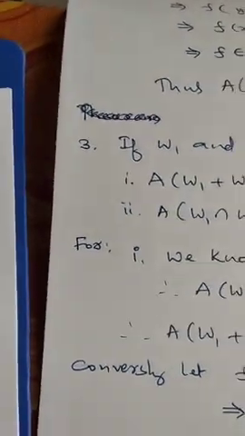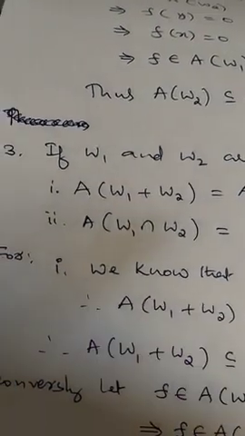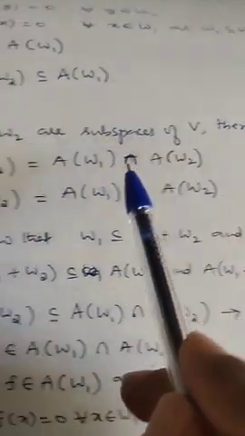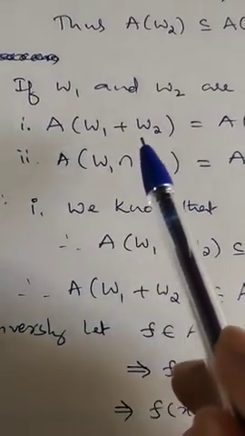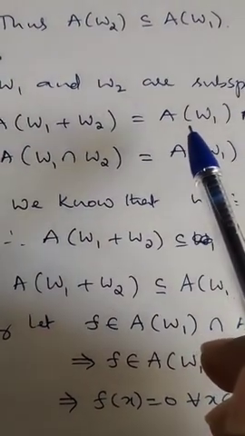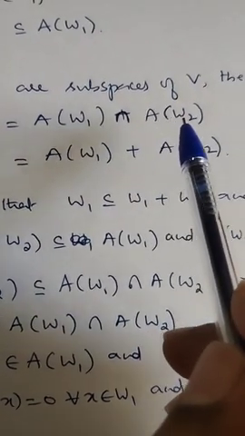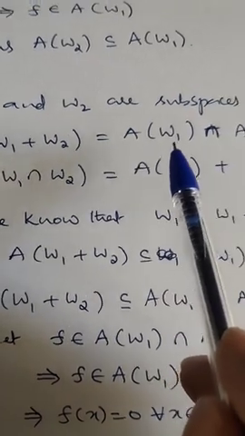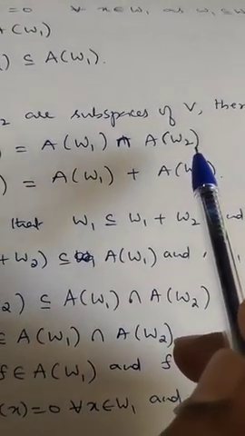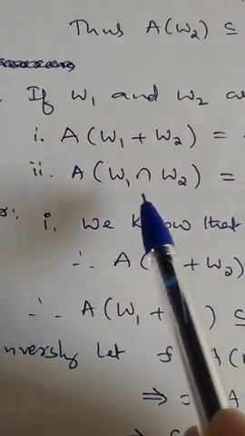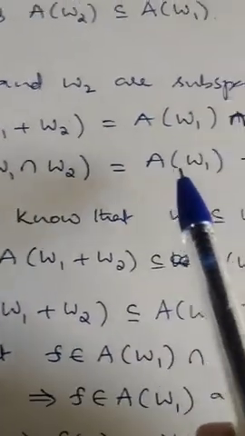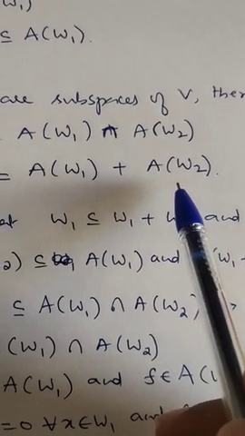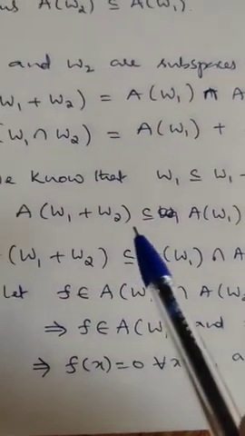Let's take up another remark. Suppose W1 and W2 are subspaces of a vector space V. Then the annihilator of W1 plus W2 is equal to the annihilator of W1 intersection the annihilator of W2, and the annihilator of W1 intersection W2 is equal to the annihilator of W1 plus the annihilator of W2. So let us prove one by one.